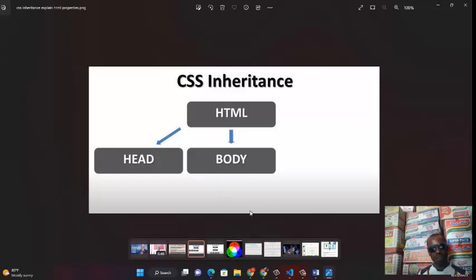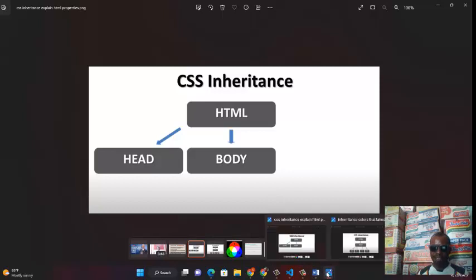Now, under the head and the body, let's say you want to write something, maybe a child that comes under the head and a child that comes under the body. You want something that will inherit from the HTML, maybe one color that will take over the whole body, which is the parent element, and extend to the children. How do you write that? That's when inheritance comes in.